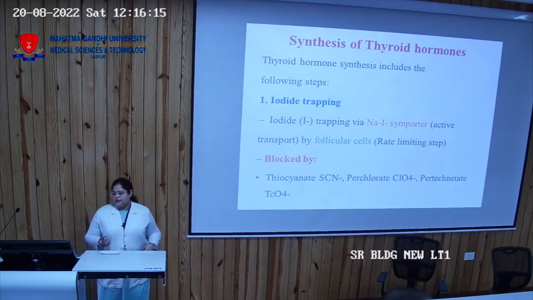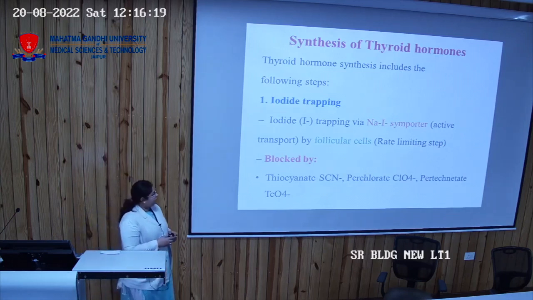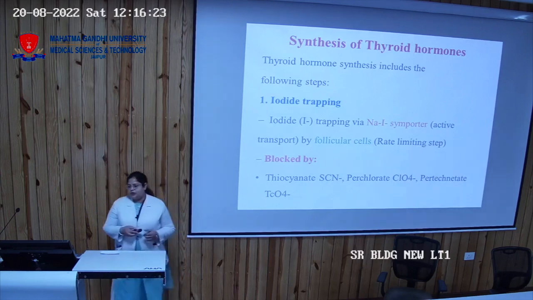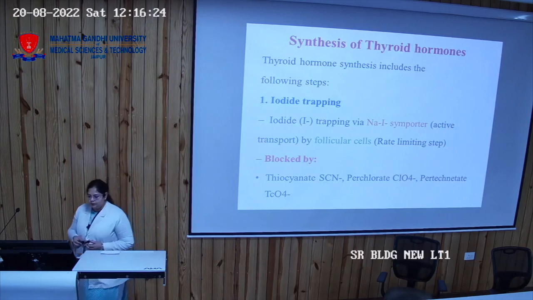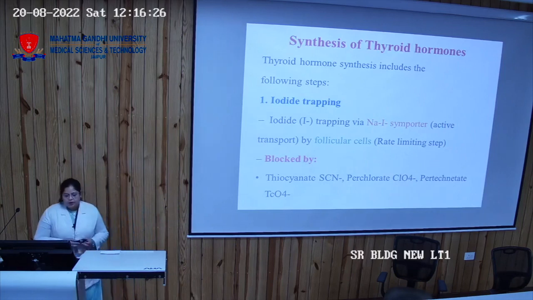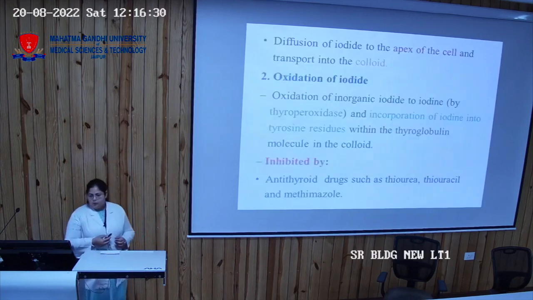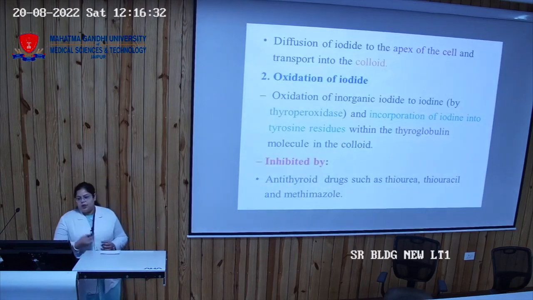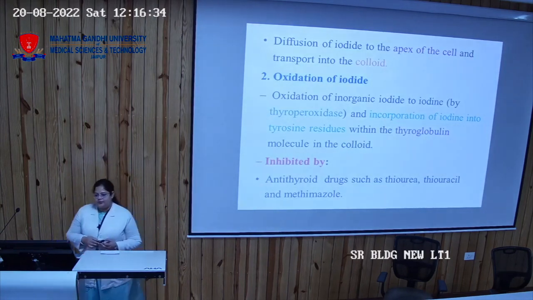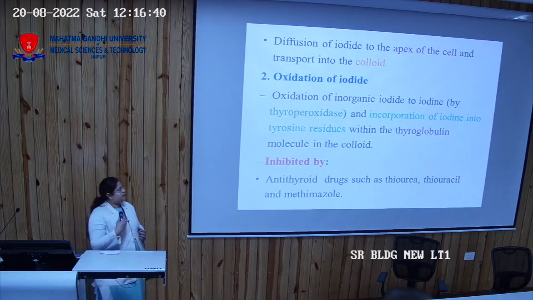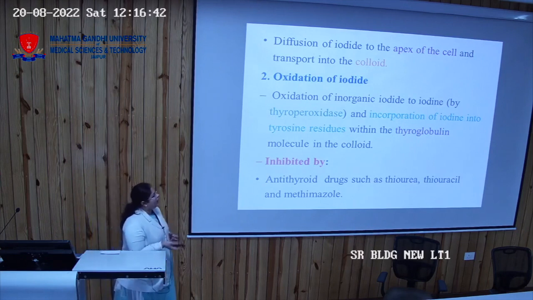First, iodide is trapped by the sodium iodide transporter in the follicular cells, and this reaction is inhibited by thiocyanate, perchlorate and pertechnetate. Then this iodide is diffused into the apical cells and transported into the colloid of the thyroid gland. The second step is the oxidation of iodide.